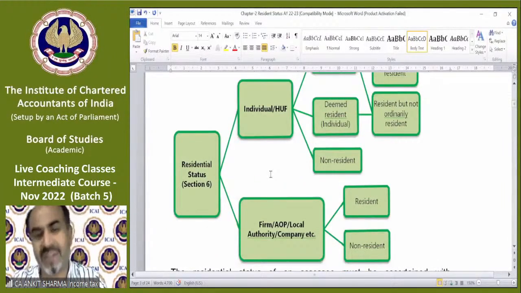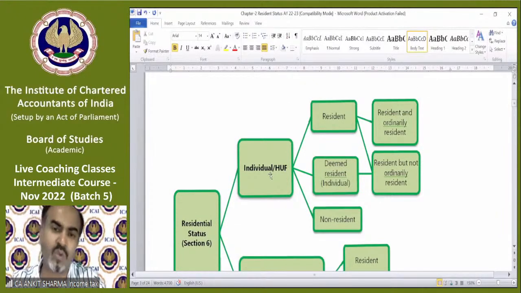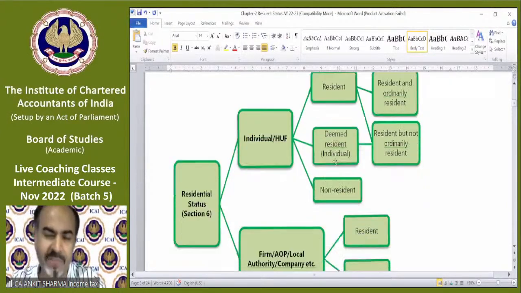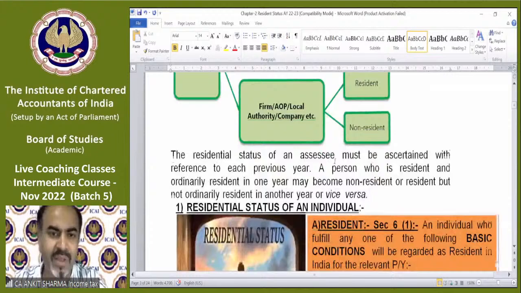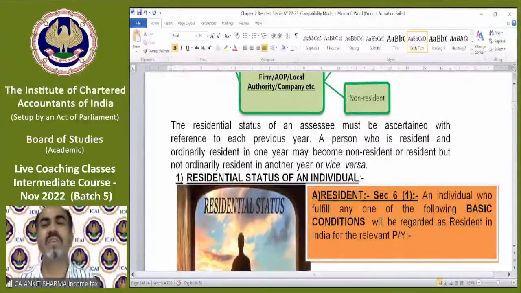Individual and HUF have the status of resident and ordinarily resident. I have already made a diagram for that, so we will discuss that diagram. The residential status of an assessee must be ascertained with reference to each previous year. A person who is resident and ordinarily resident in one year may become a non-resident or resident but not ordinarily resident in another year, or vice versa. So residential status can change every year. That is not a fixed status.